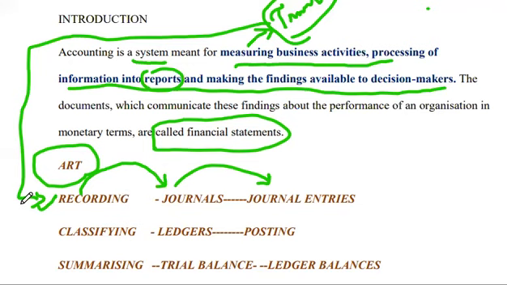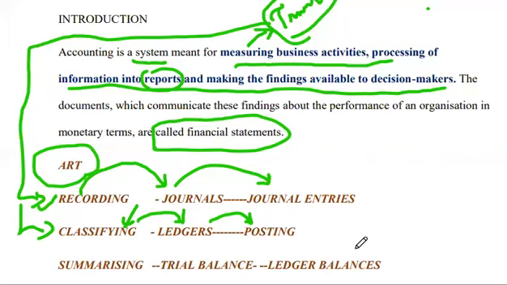The second step involved in accounting is classifying. These recorded transactions are classified by their nature or kind. That means all kinds of sales are put in one basket, and all kinds of purchases are put in another basket. So it is classifying based on the nature of the item. They are classified in account form called ledgers, and the process of this classifying is called posting. That means the journal entries are classified into ledgers, and this process is called posting.